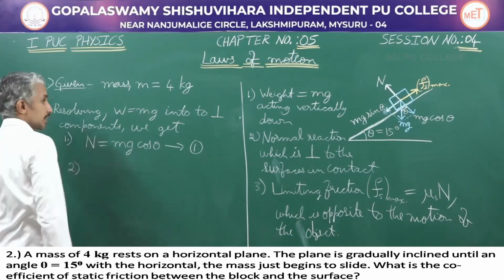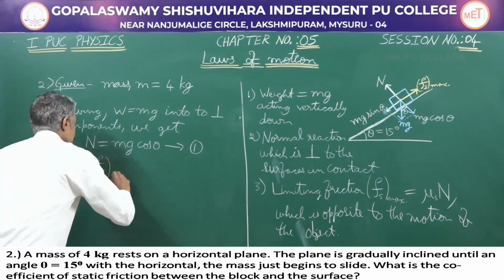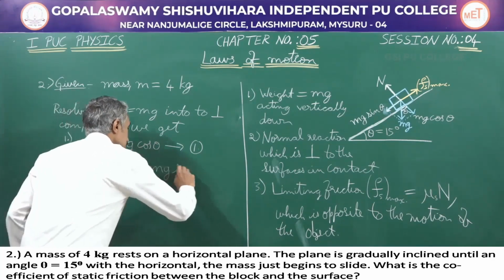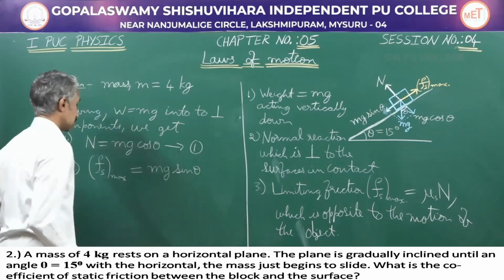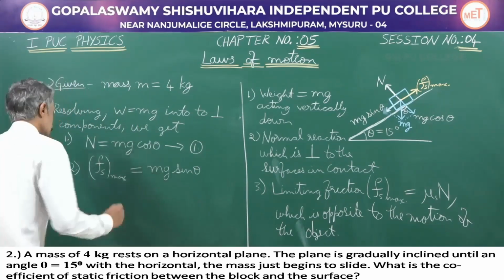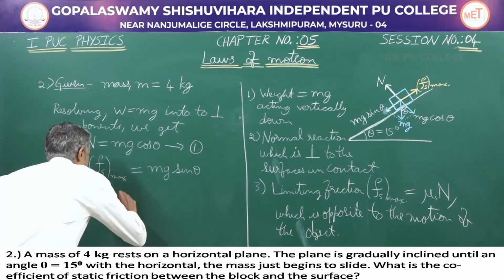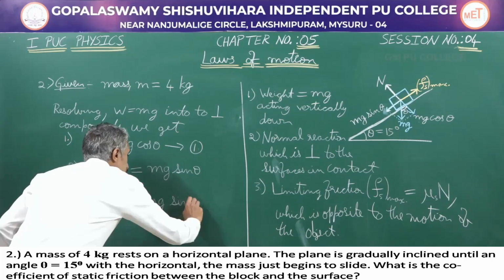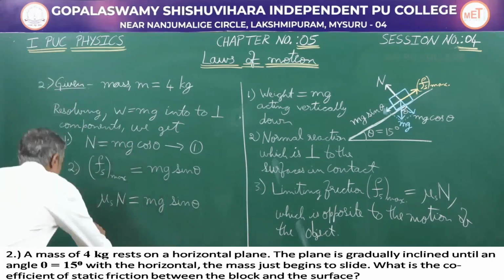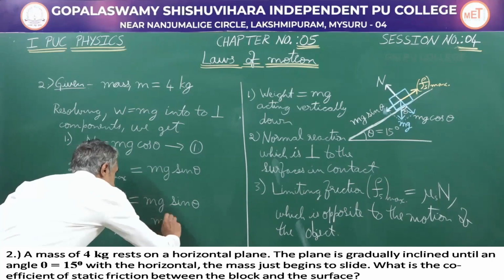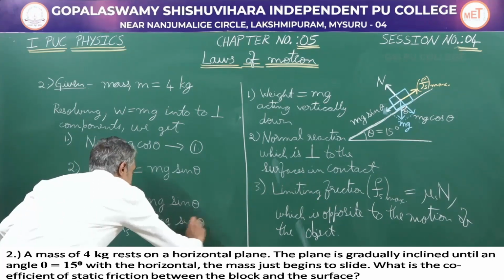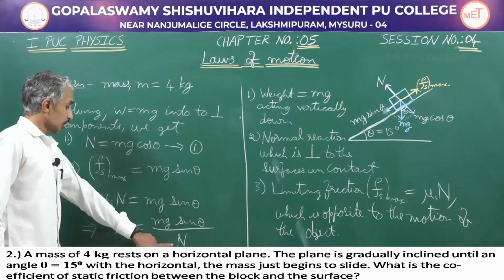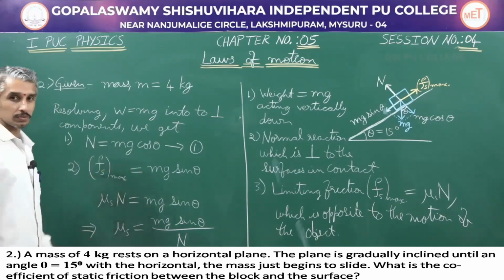And second thing, limiting friction is going to be equal to mg sin theta. So limiting friction is mu s into N, which is equal to mg sin theta. Further, the coefficient of static friction is going to be equal to mg sin theta divided by normal reaction.